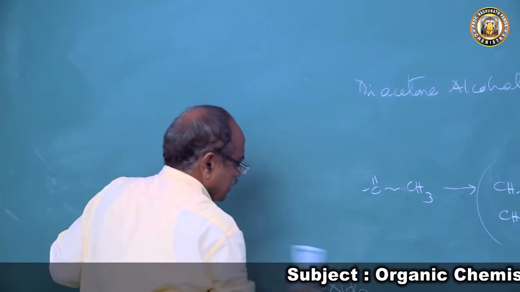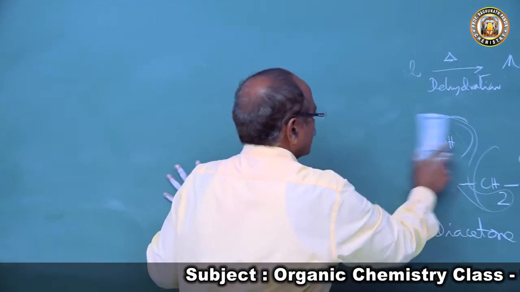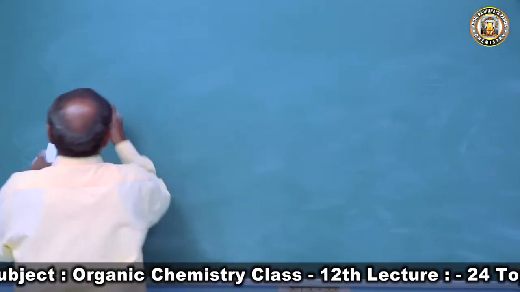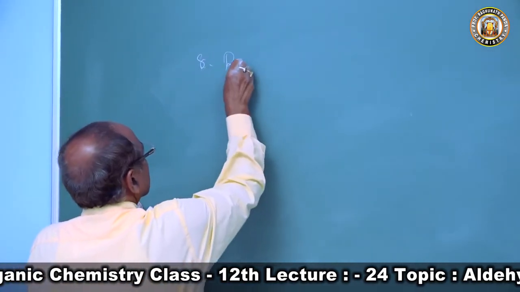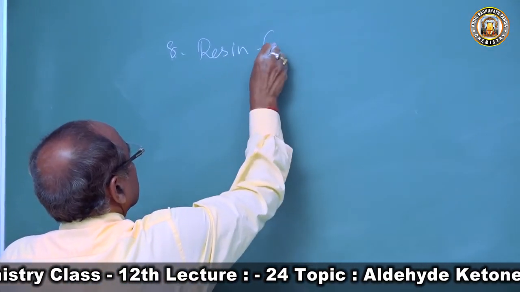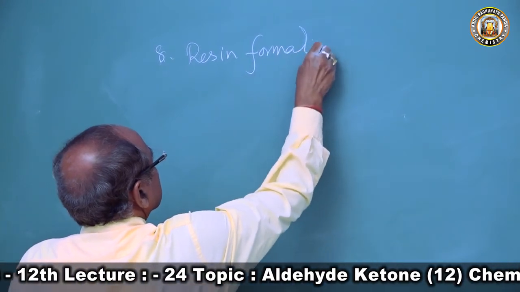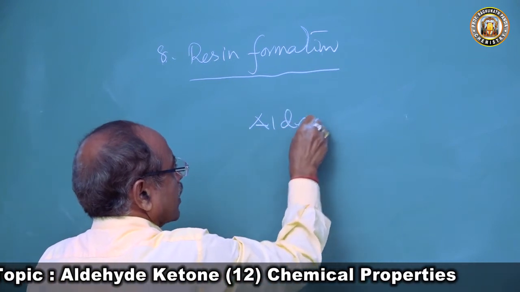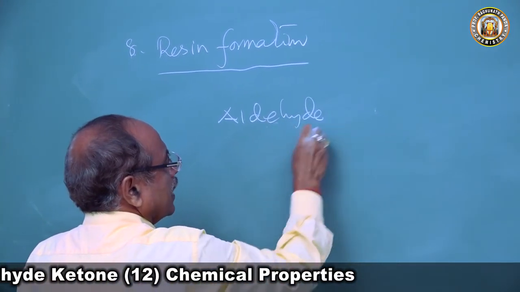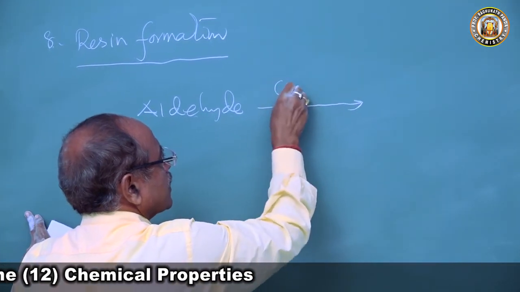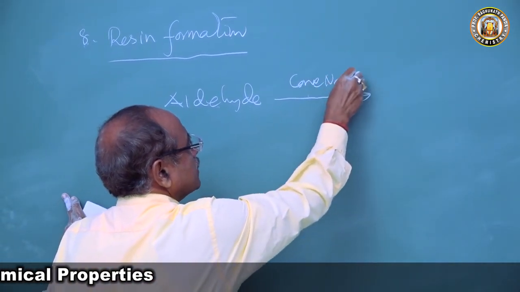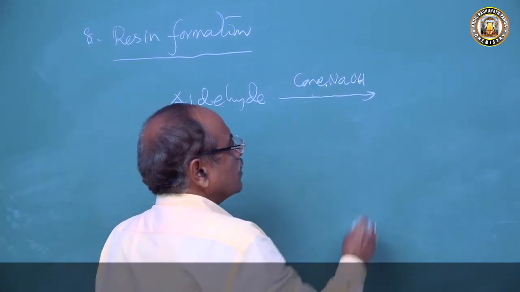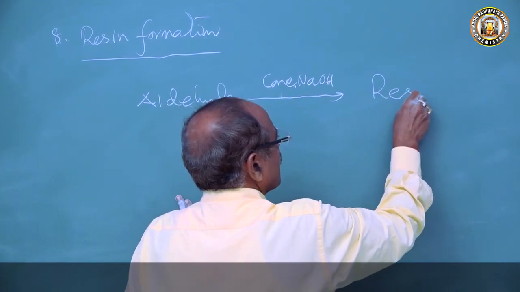The next reaction in which aldehydes differ from ketones is resin formation. All aldehydes other than formaldehyde, when heated with concentrated sodium hydroxide, form resin.